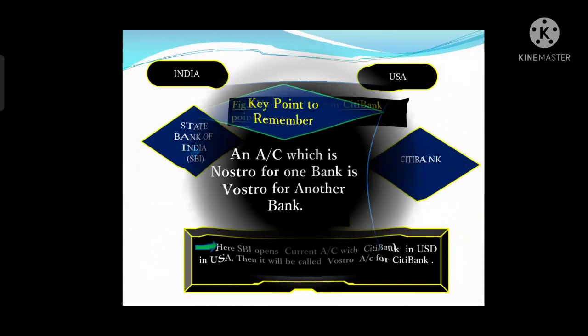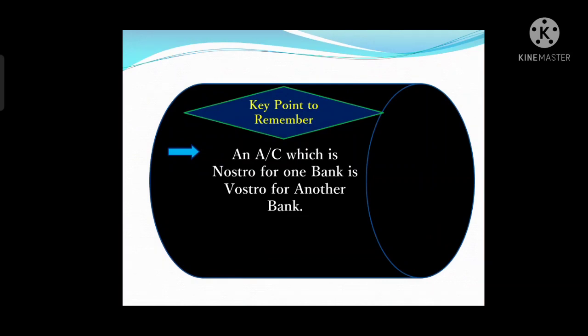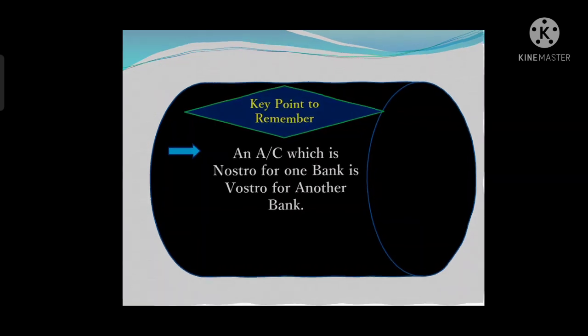As in this picture, for State Bank of India it is a Nostro account, but for Citibank it is called a Vostro account. So what have we learned from this? If an account is Nostro for one bank, then it will be Vostro for the other bank. Means an account which is Nostro for one bank will be called Vostro for another bank, right? So you must remember that point.